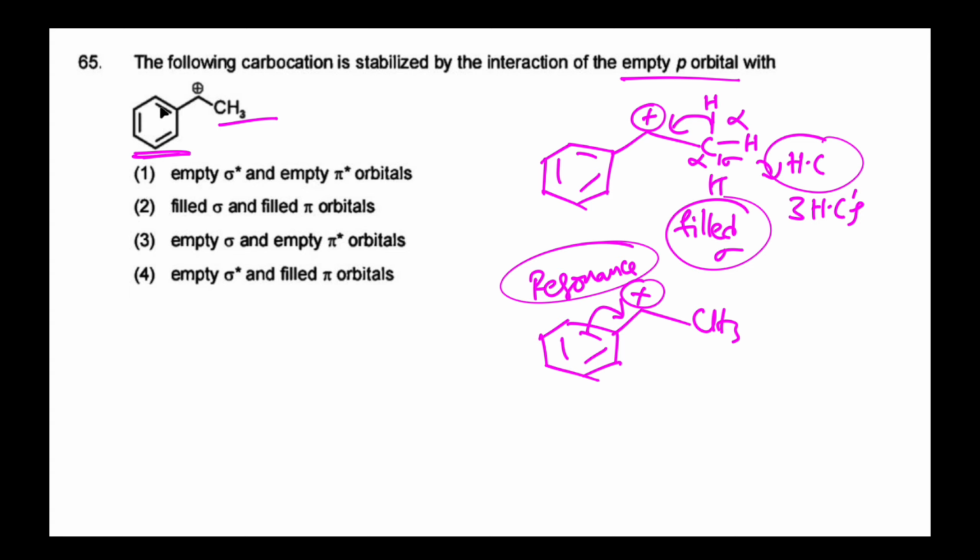In resonance, which electrons are involved? Pi bonded electrons are involved, that is filled pi orbitals. So the carbocation on the right side is stabilized by filled sigma orbitals, and on the left side it is stabilized by filled pi orbitals. So the correct answer is the second option.